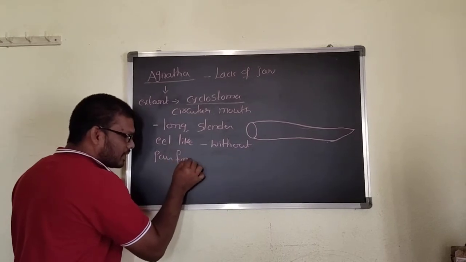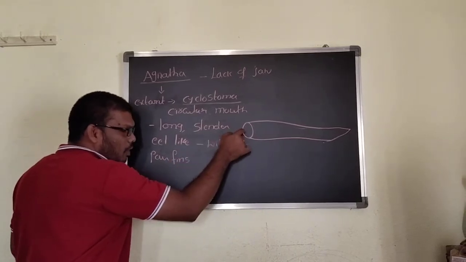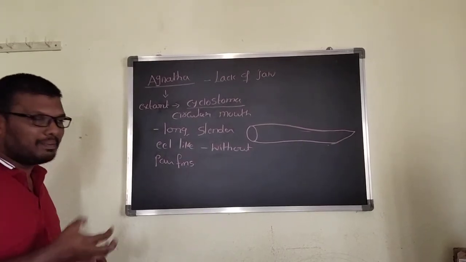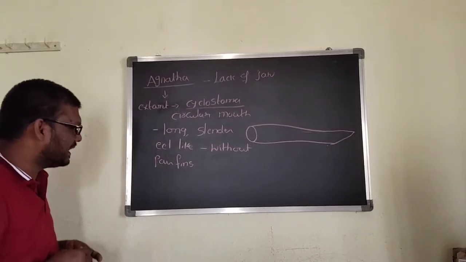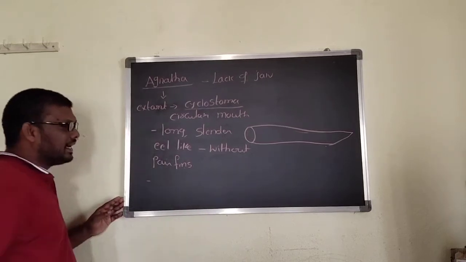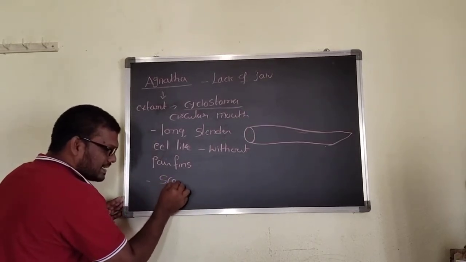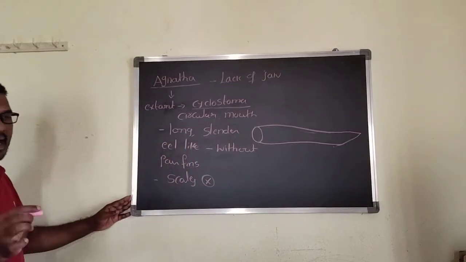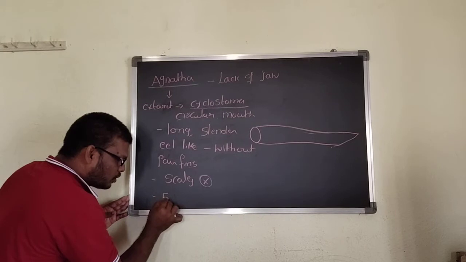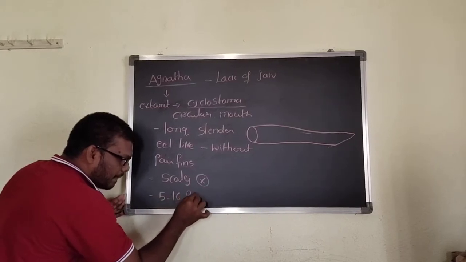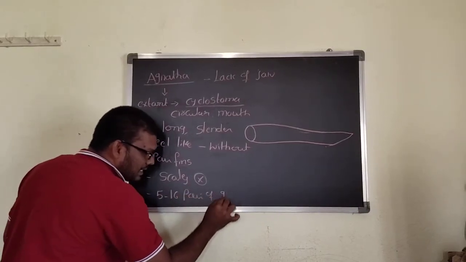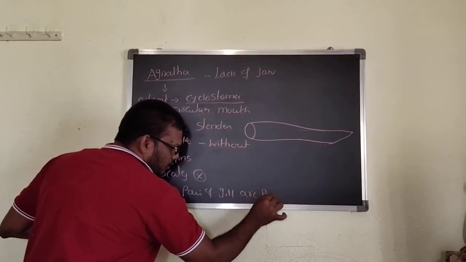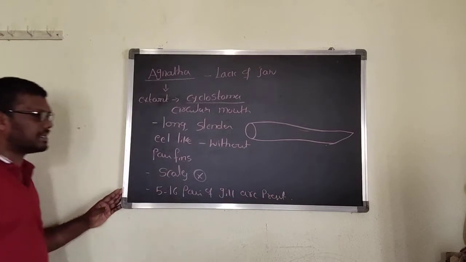Here the mouth is of a sucking nature, meaning it can suck the food material. And here the scales are absent. These are the important characters. Scales are absent, and 5 to 16 pairs of gills are present.